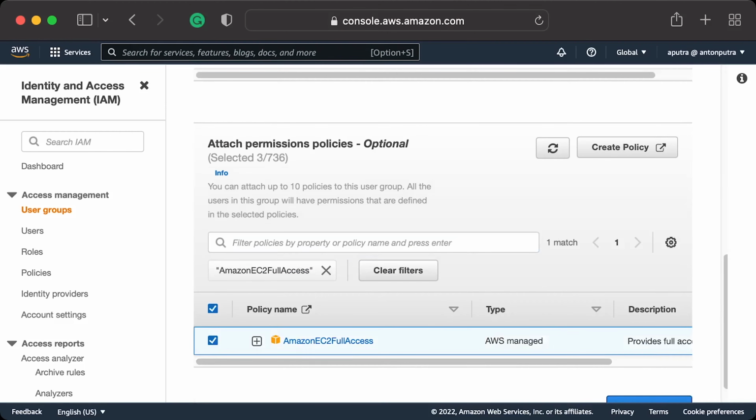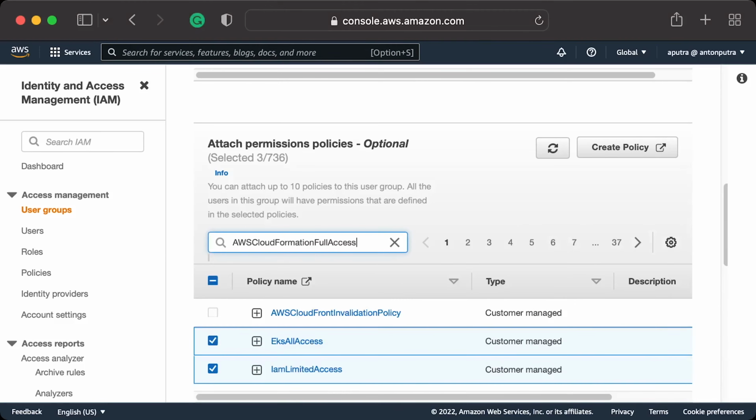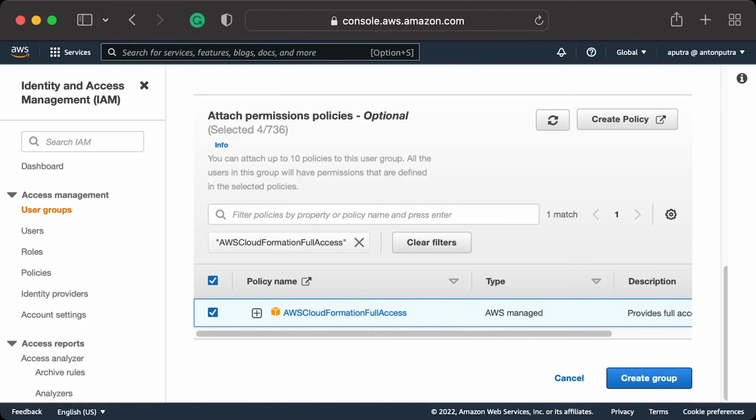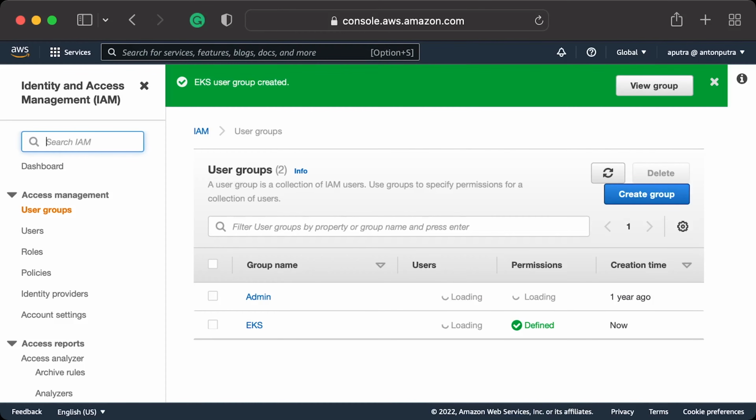Next, we need to attach Amazon EC2 Full Access managed by AWS policy. And the last one, AWS CloudFormation Full Access. eksctl uses CloudFormation stacks to create clusters and instance groups. Finally, click Create Group.